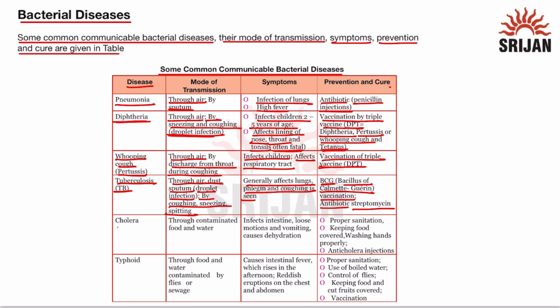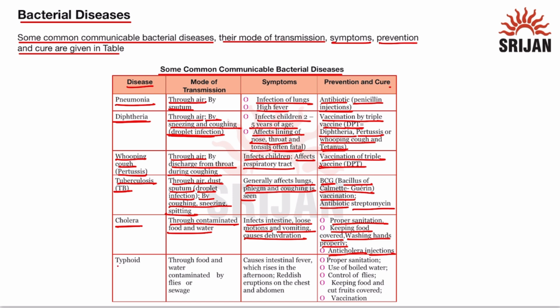The next disease is cholera, which transmits through contaminated food and water. It infects the intestine, causing loose motions and vomiting, and it also leads to dehydration. The prevention can be done through proper sanitation, keeping food covered, washing hands properly. So we should maintain a good hygiene to prevent these diseases. And anti-cholera injections are also given.